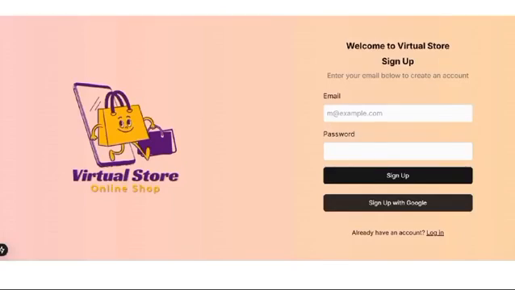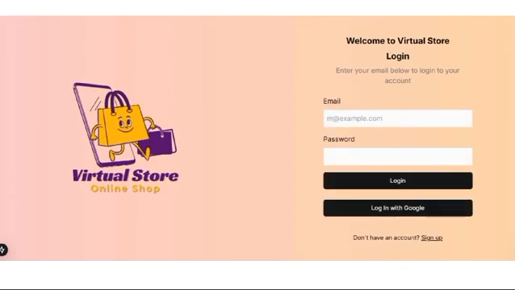Today we are excited to present our project aimed at spreading financial literacy and raising economics awareness within our community. So let's get started. Okay, so this is the login interface. I have already signed up, so here I will log in with my credentials. You can also login with Google.